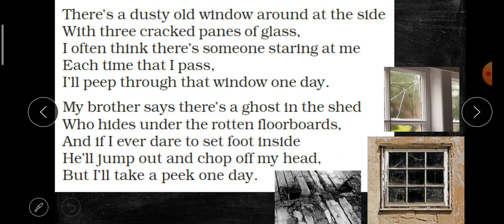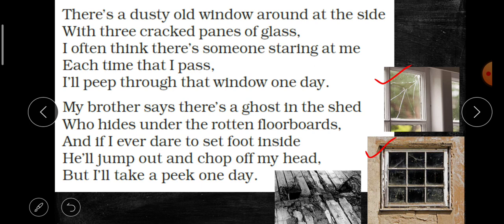Next stanza: there's a dusty old window around at the side with three cracked panes of glass. The shed is also having a window at the side like this one, and it is very old and dusty with three cracked panes of glass. Three panes of glass means three glasses have broken, they are cracked like this.